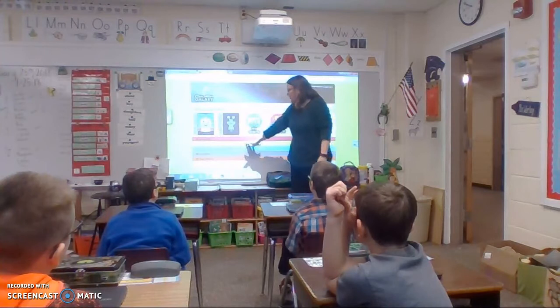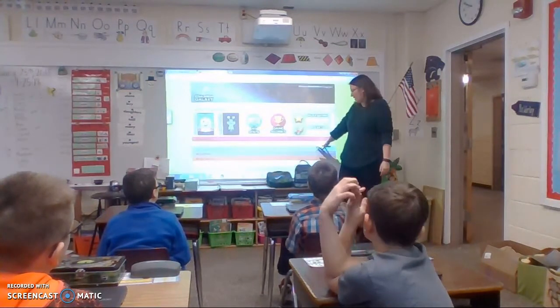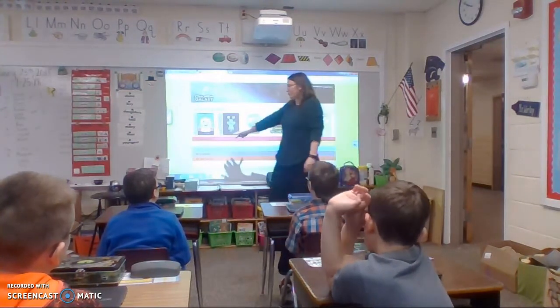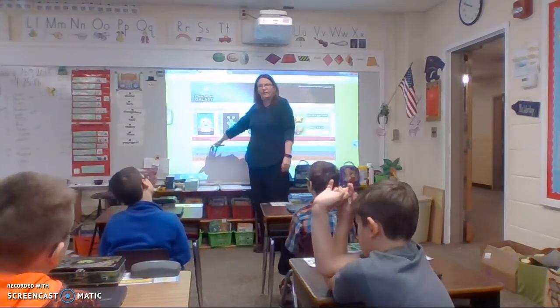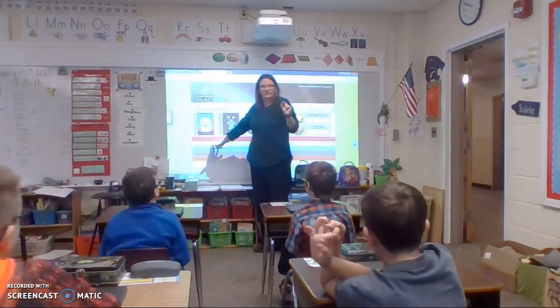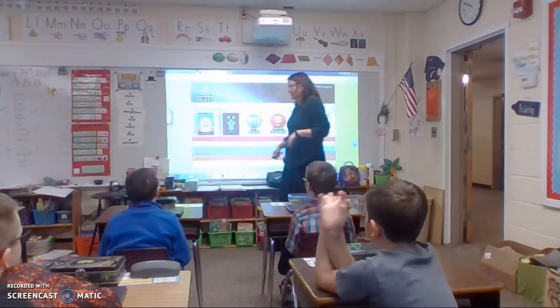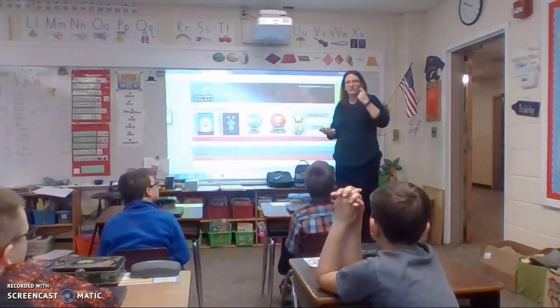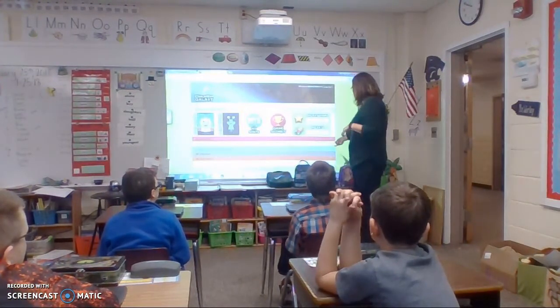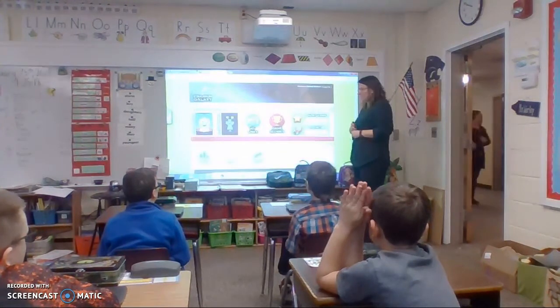Okay, so today what we're going to be doing after you log in is we're going to go to the yellow. Now this is a big word, it's diagnostics. It just means that it's a short test, and then it's going to tell us what you need to work on. So you're going to click on there, the little yellow arrow.